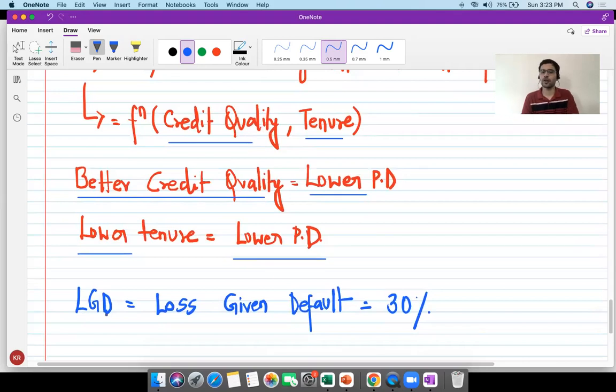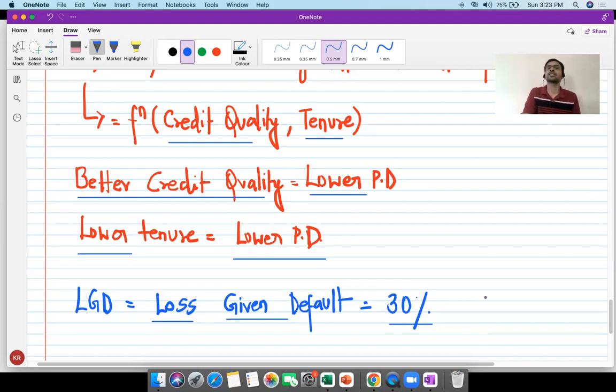Next is the loss given default. Let us say it is 30%. What do we mean by loss given default? Loss given default is, given that default has occurred, what is the amount of loss that you're expected to incur? All right, just because I've given you a loan of $100 million, does it mean that I'm going to lose the entire 100 million? The answer is no. I will obviously recover some money from you, right? The loss that I will be incurring is 30%. Presuming that default has occurred, what is the loss that I will incur? That over here I've taken as 30%, which is referred to as loss given default.